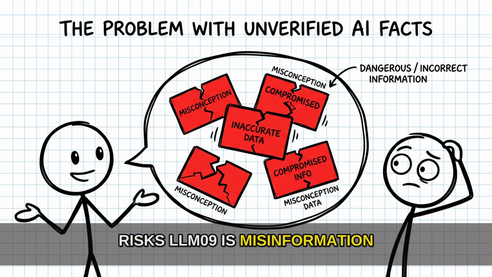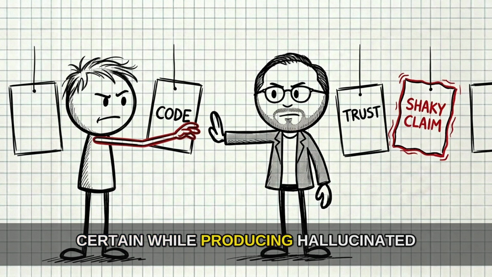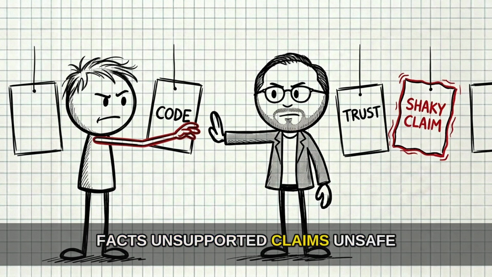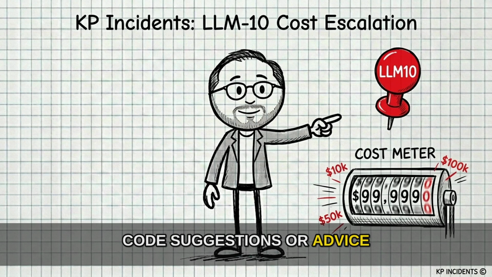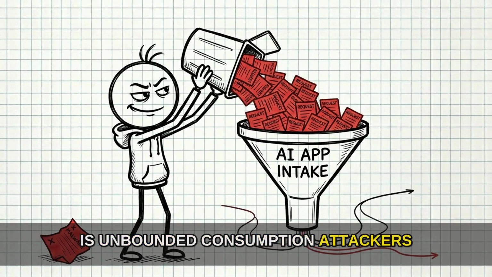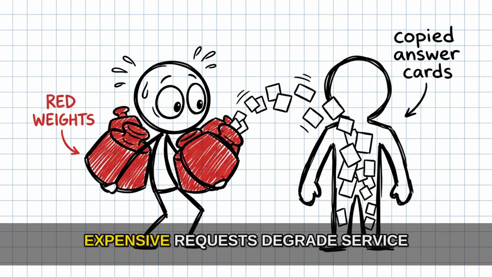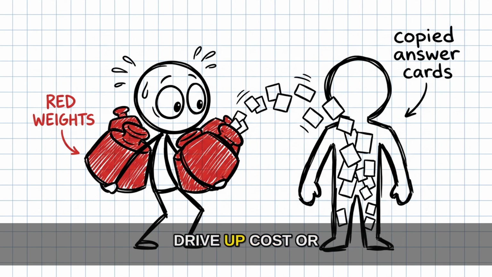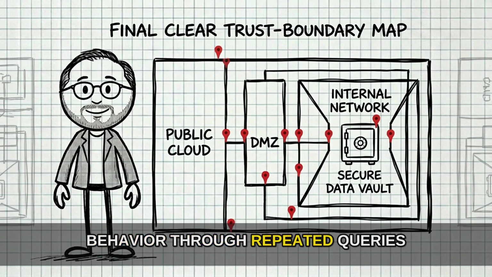LLM 09 is misinformation. A model can sound certain while producing hallucinated facts, unsupported claims, unsafe code suggestions, or advice that users overtrust. LLM 10 is unbounded consumption. Attackers or abusive users can flood the app with expensive requests, degrade service, drive up cost, or try to copy model behavior through repeated queries.